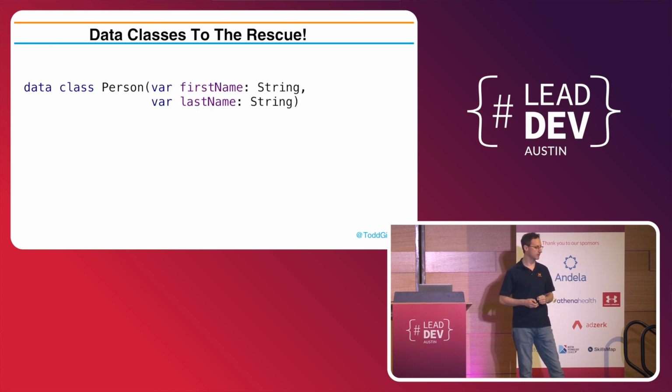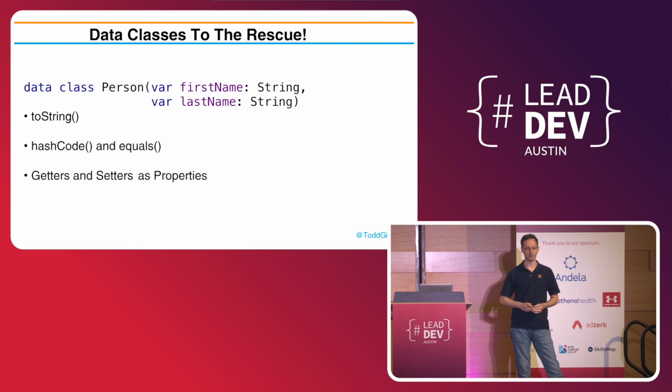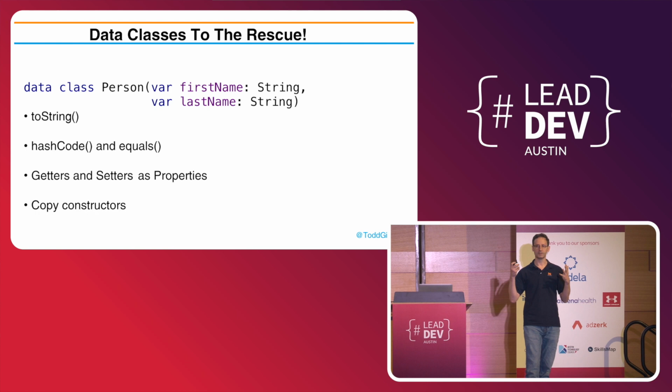So in Kotlin, we've got this thing called a data class. It's the same thing as I just showed you. It's got a first name and a last name. It's got a toString. It's got hashCode and equals. It's got getters and setters. And it's got copy constructors. All of this is just built in for me.